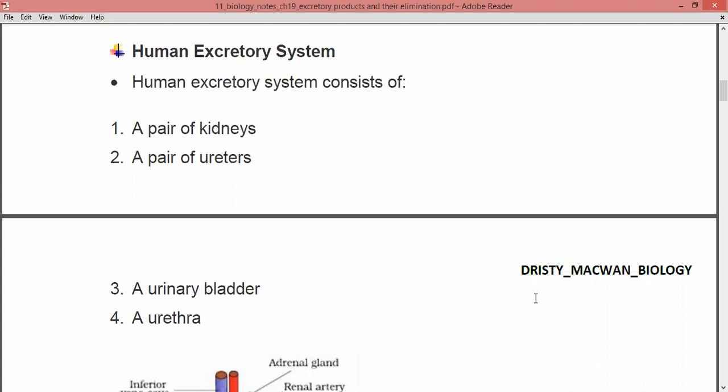The third organ is the urinary bladder, which is a small bag-like structure that stores the urine. And the last is the urethra, which is responsible for releasing the urine out, right? So these are the main excretory organs involved in the human excretory system: a pair of kidneys, a pair of ureters, a urinary bladder, and a urethra.